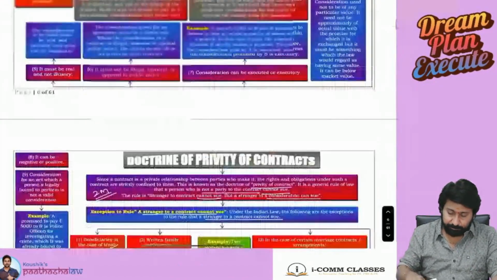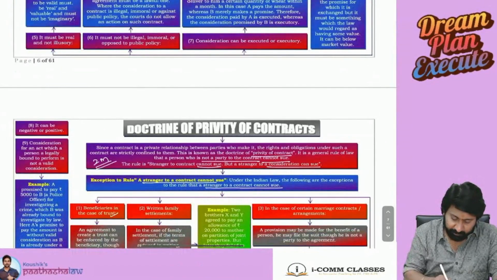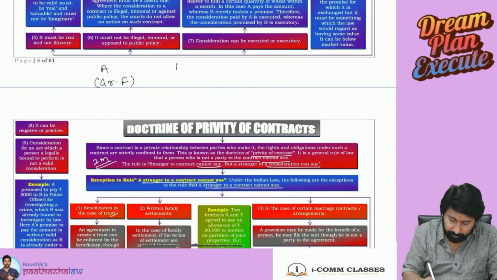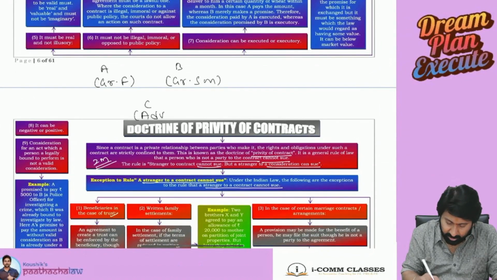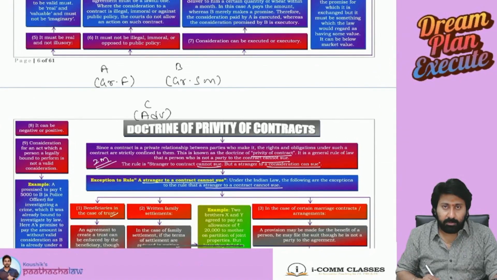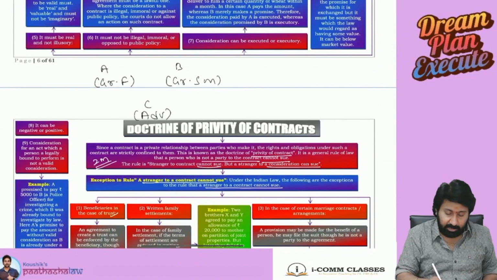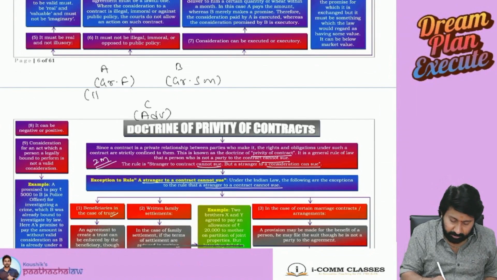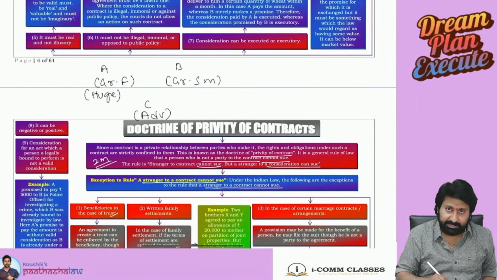See, A is a grandfather. B is a grandson. C is an advocate. The grandfather has huge properties.